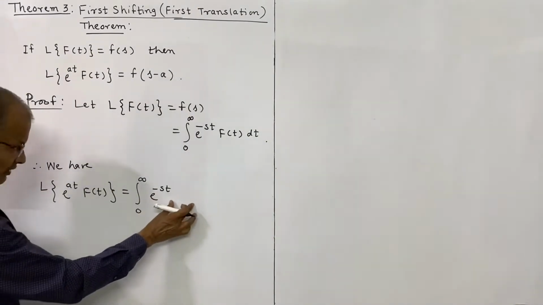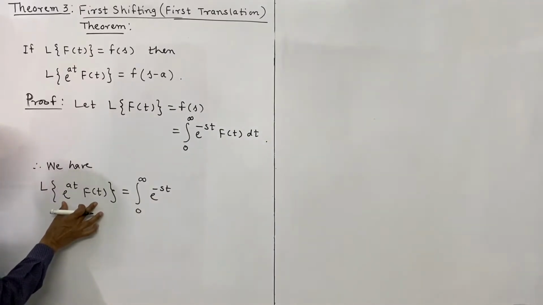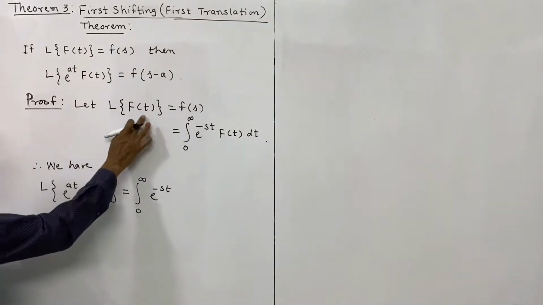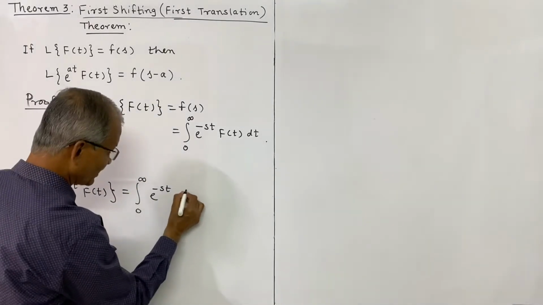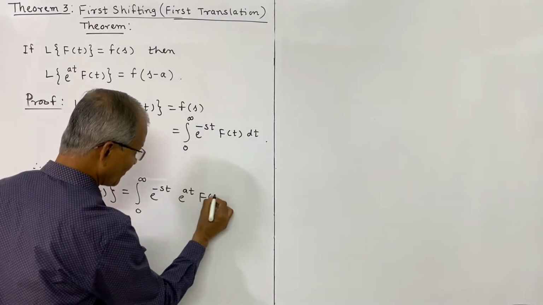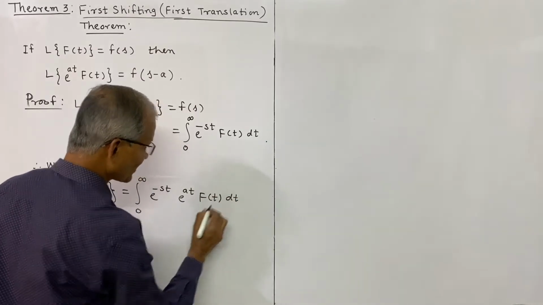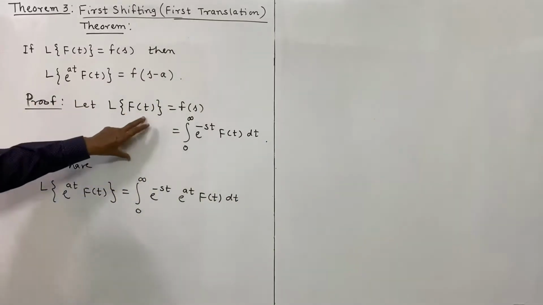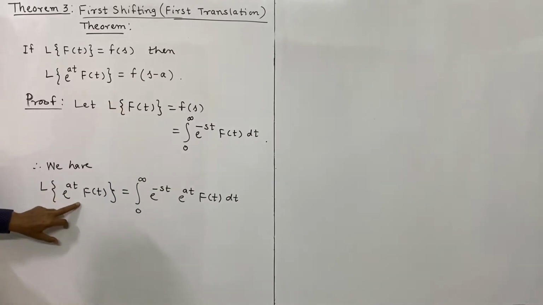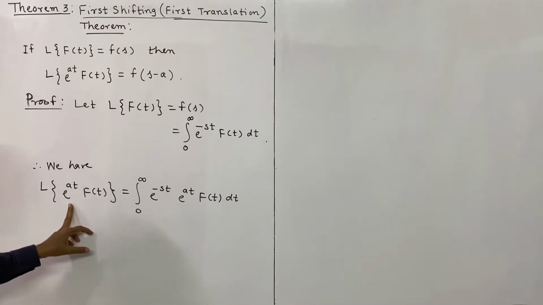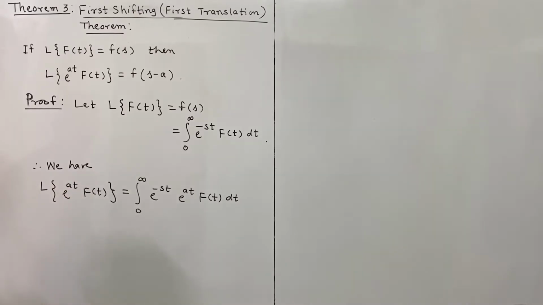Now in place of the function, instead of f of t, here it is e power at into f of t, and therefore we write e power at into f of t into dt. So this is the definition of Laplace transform, and from this definition we have written the Laplace transform of the new function, e power at multiplied by f of t.